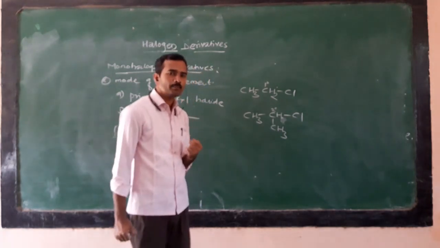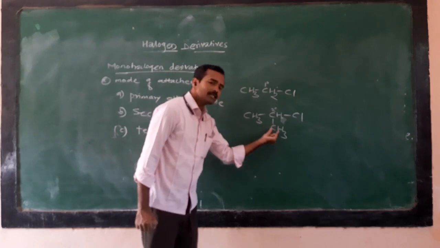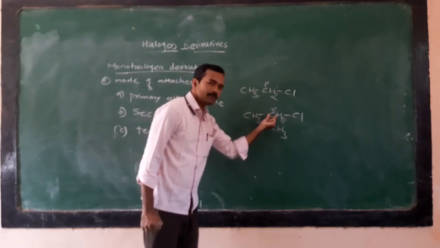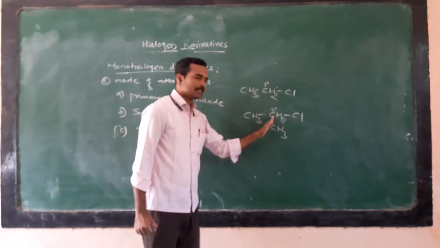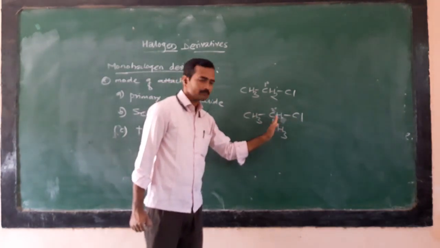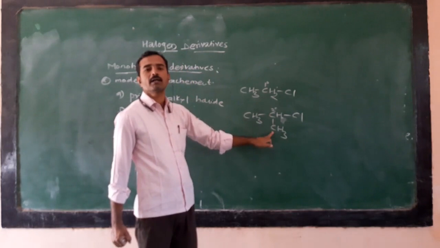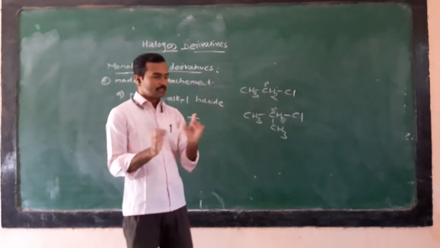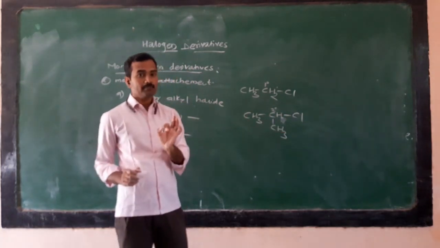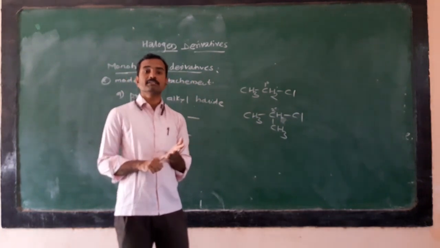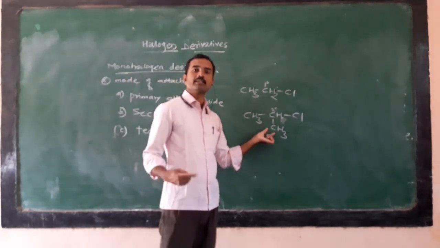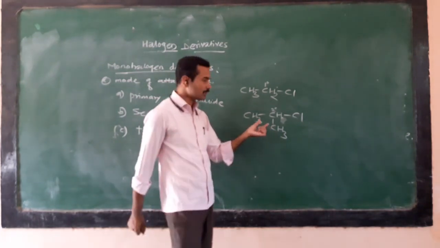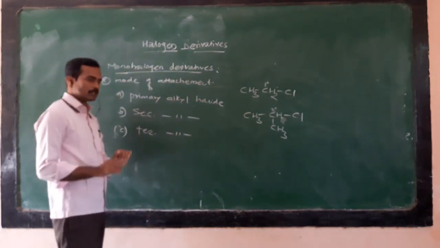Why iso? Because the methyl group is attached to the next carbon from the terminal carbon. This is an example having two common system names: isopropyl chloride and secondary propyl chloride. Don't get confused about that.